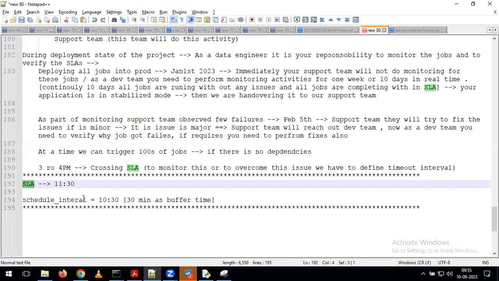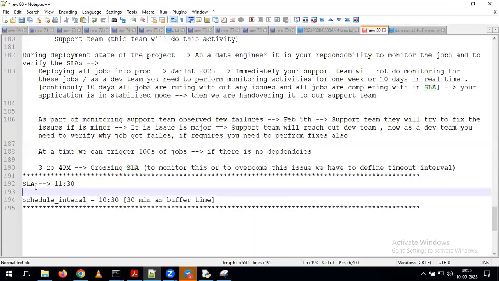In data warehousing projects, for each and every table, we have a different kind of end user. For example, one table is used by some people at 11 a.m. and one more table is used by other people at 11:30. For each and every summary table, we are going to have different kinds of SLAs. Coming to project level also, we have SLAs. But whatever SLAs we are discussing here are our job level SLAs, as part of our current session.